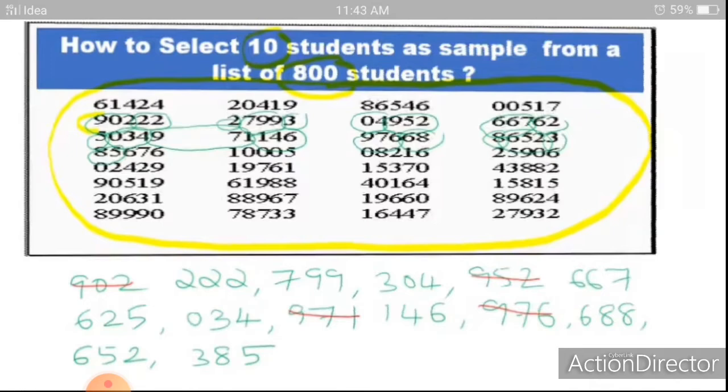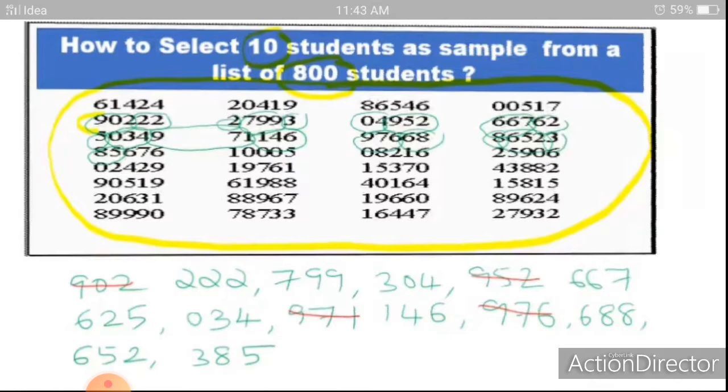But this is not under 800, so we can omit 902. Then the next number is 222. We can take this number 222 because it is between 800 and 0. Then the next 3-digit number is 799. Then 304. Then the next one is 952, but it is not under 800, so we can exclude it. Then the next number is 667. Then 625. Then 034.